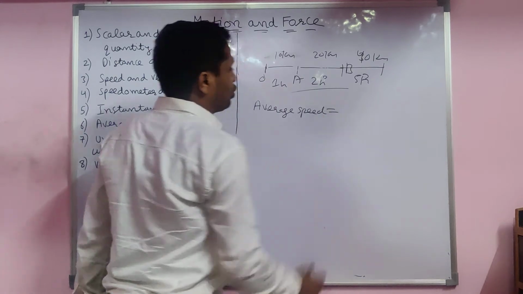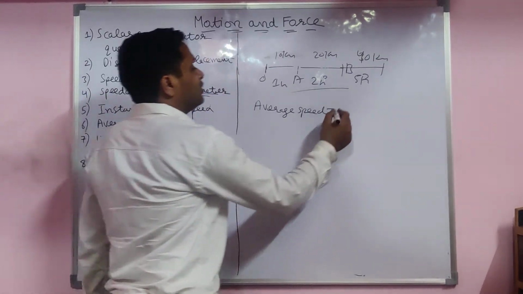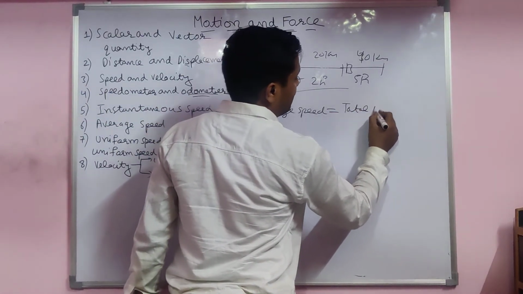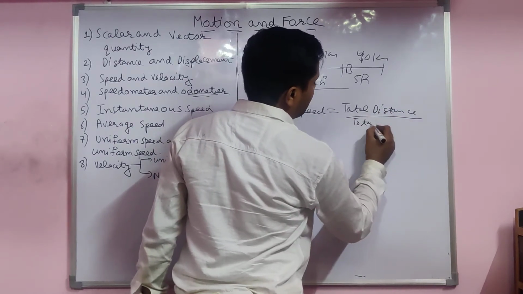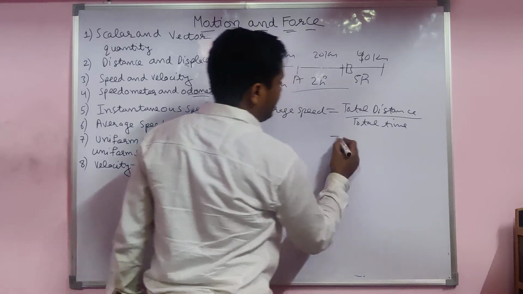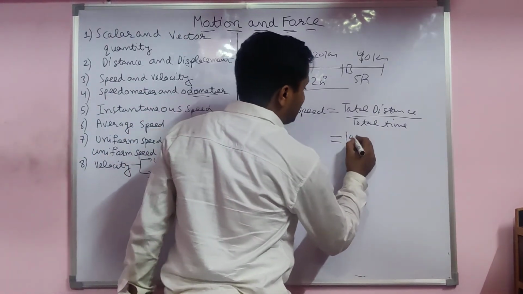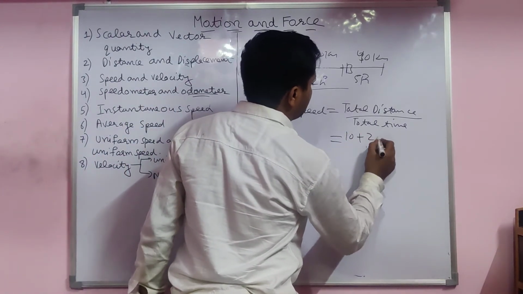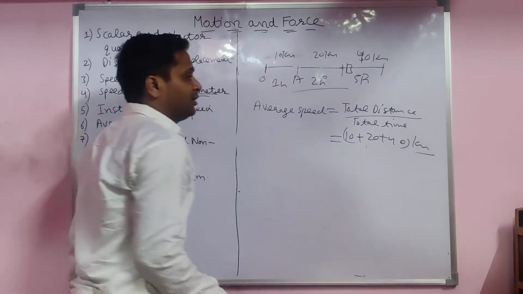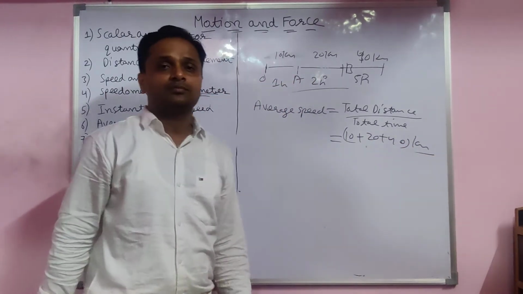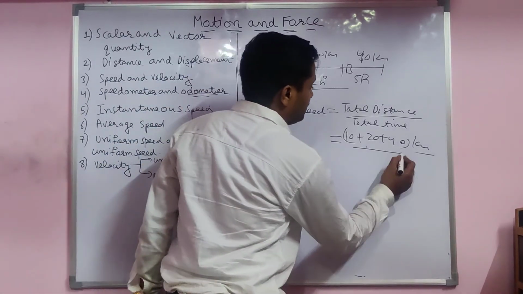Average speed is what? Total distance covered by the body upon total time taken by the body. Total distance is 10 plus 20 plus 40. You have to write the unit, it is very important. If you do not write the unit, then marks will be cut.